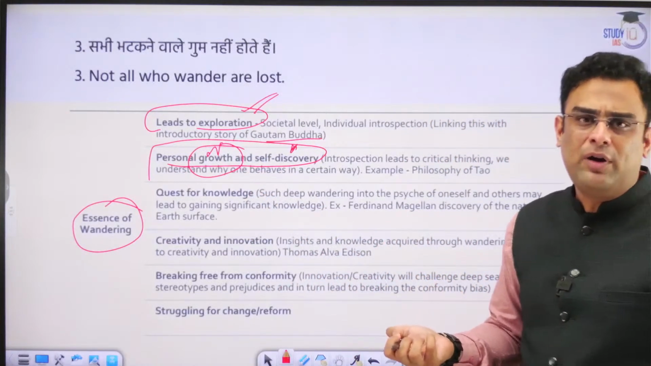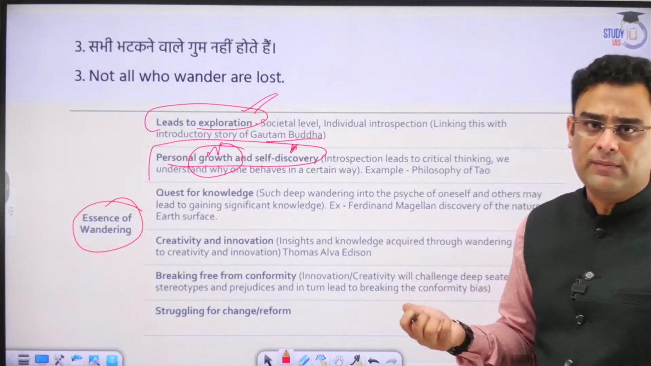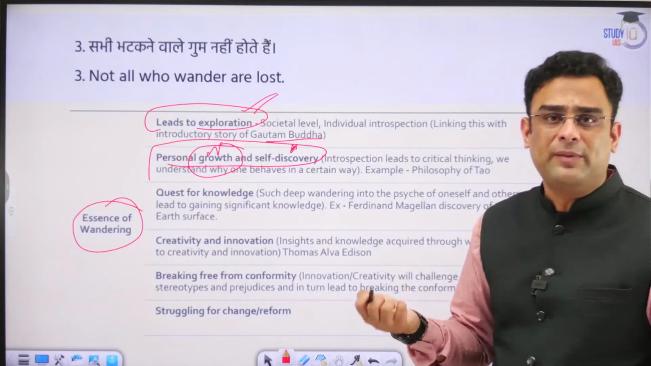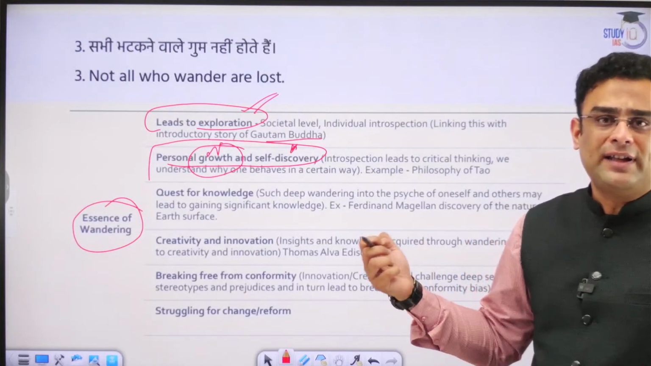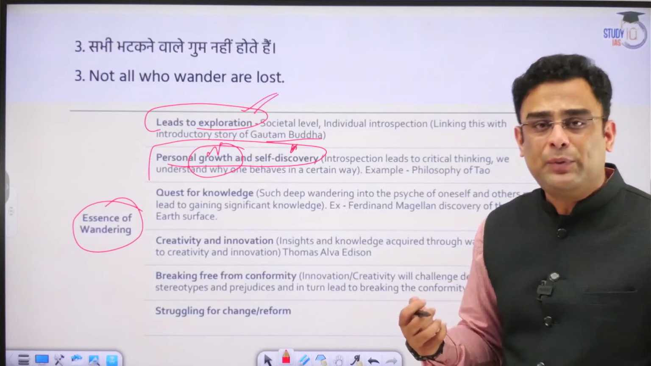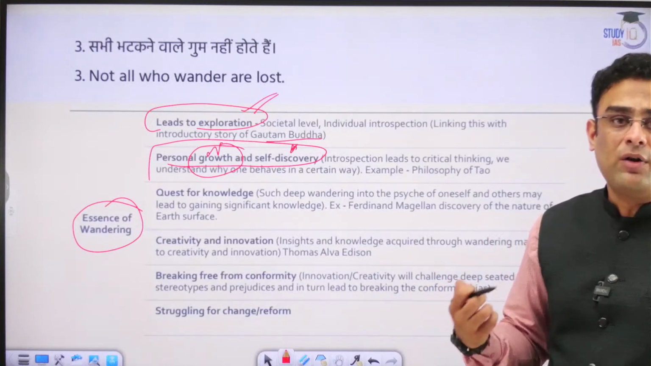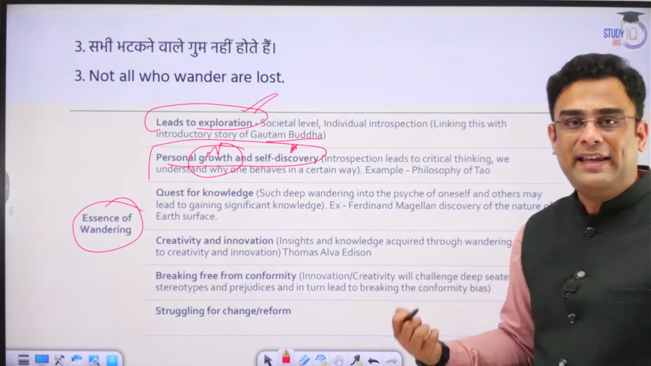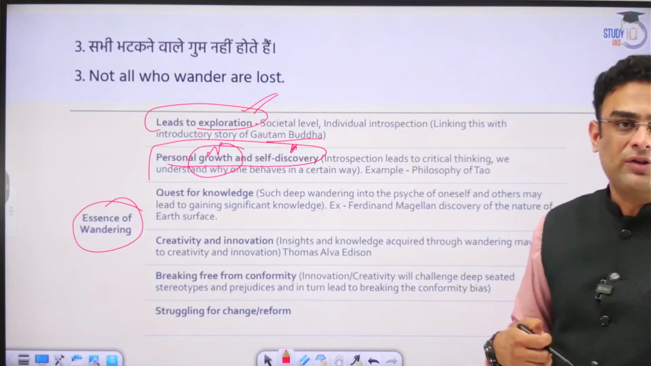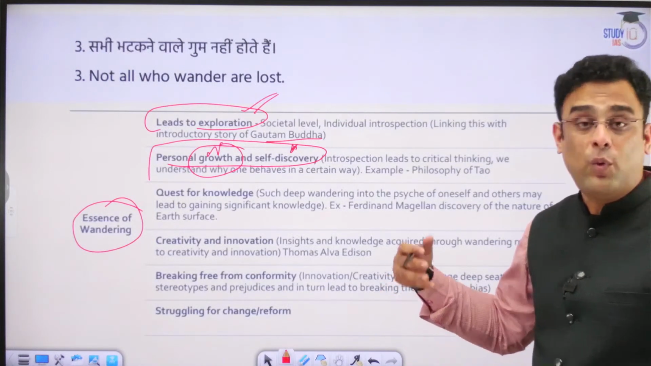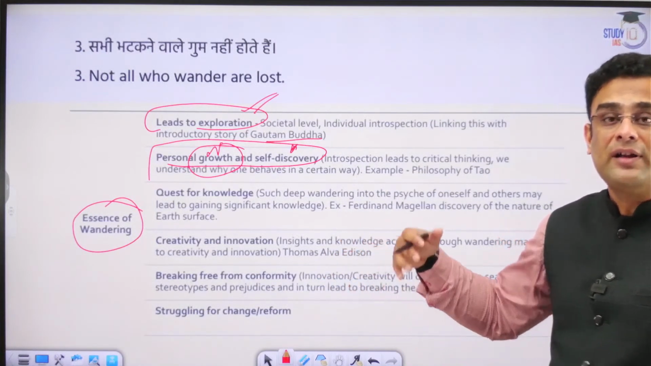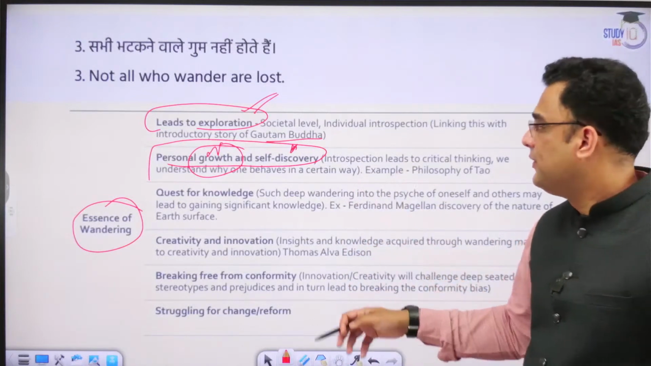Take the example of Dhirubhai Ambani. In his youth, he left the country, went abroad and did odd and different types of jobs. And in that process, he developed the knowledge and confidence which he would later implement as a successful entrepreneur in India. So his wandering ultimately led to the creation of a new kind of person.